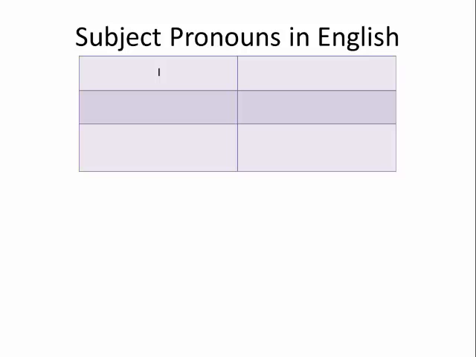The next subject pronoun is you. Now, I've separated you into two parts, an informal you and a polite you. The English language doesn't really make this distinction, but splitting it up in this format will be useful when we get to the Spanish subject pronouns. For this you, the informal one, we can use this subject pronoun when referring to a friend or classmate. For example, I can say to my friend, "Hi, how are you?"